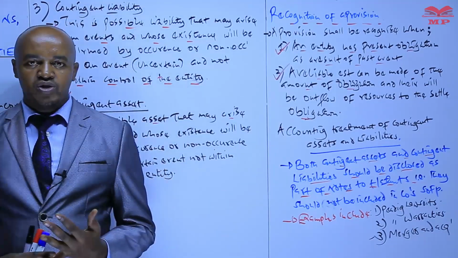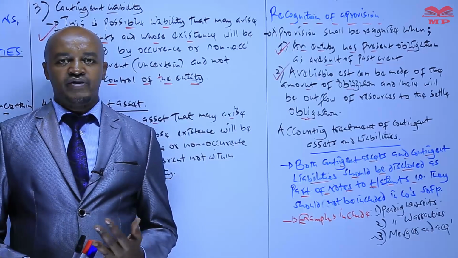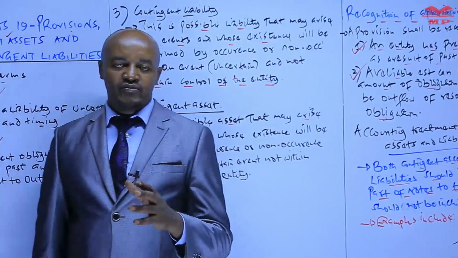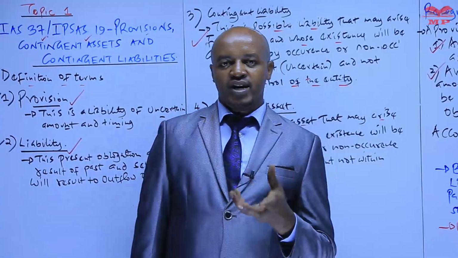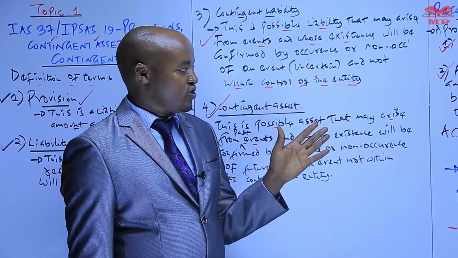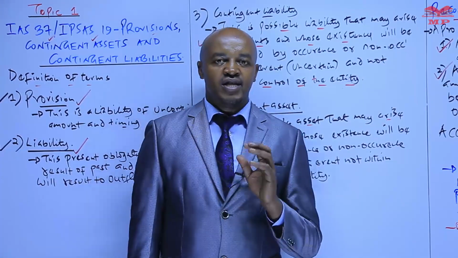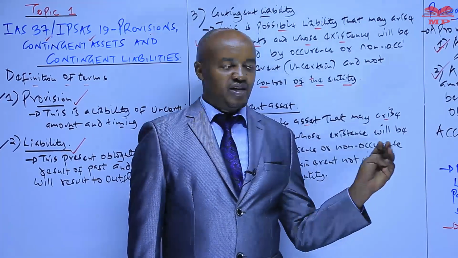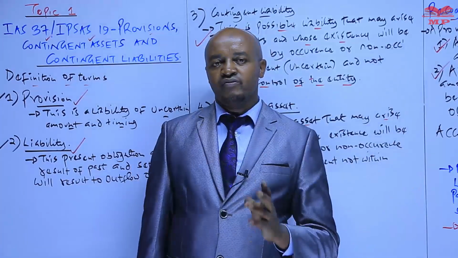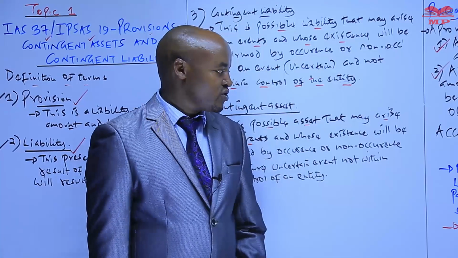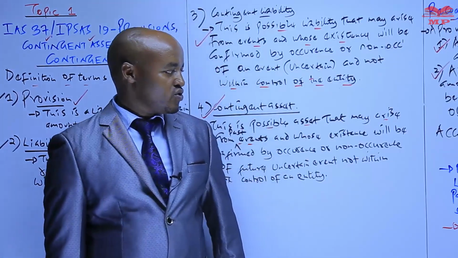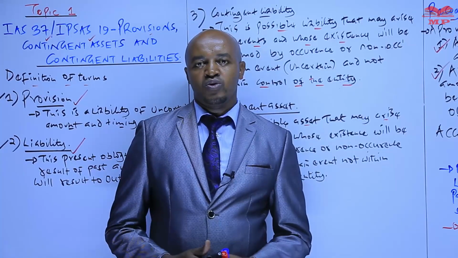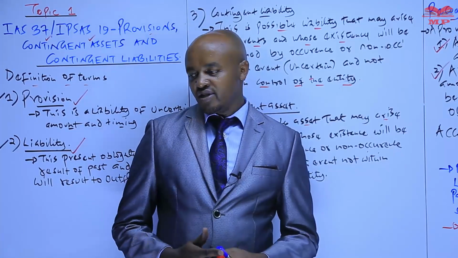So that is basically what you need to know as far as this particular topic is concerned. You should be in a position to define the four terms which you have defined there. You should know some of the conditions which need to be fulfilled for the company to recognize a provision, and how contingent assets and contingent liabilities are accounted for. Basically, I've said they are only disclosed as part of the notes. They should not be included as part of the statement of financial position. And you must also be able to give various examples of contingent assets and contingent liabilities.